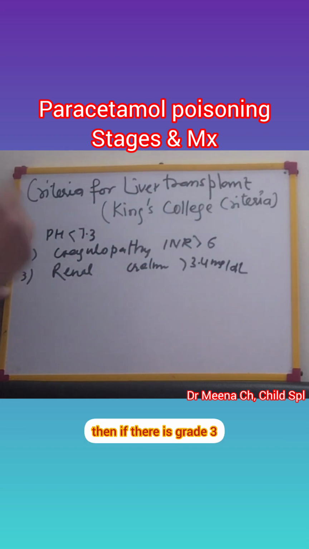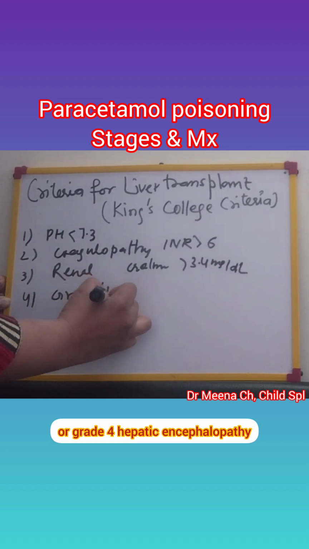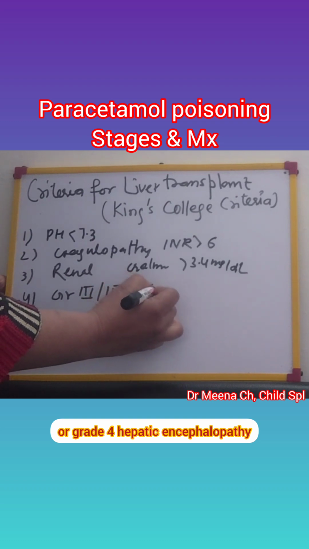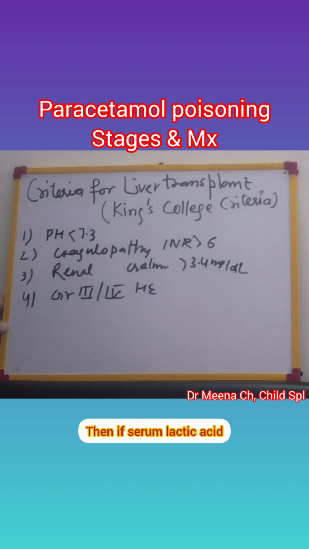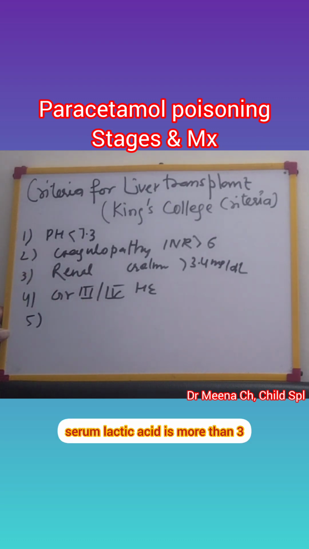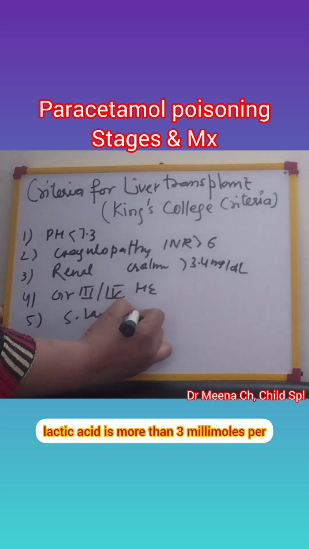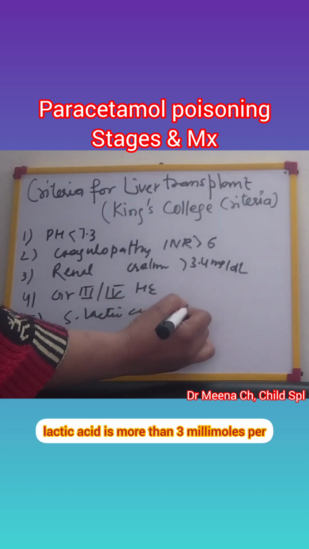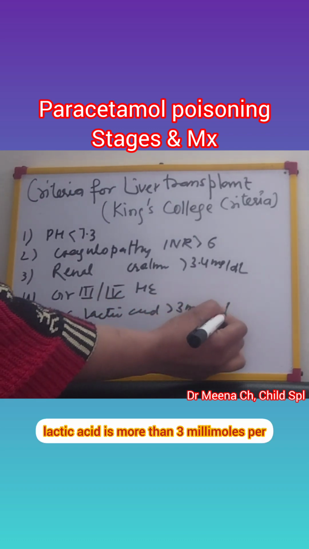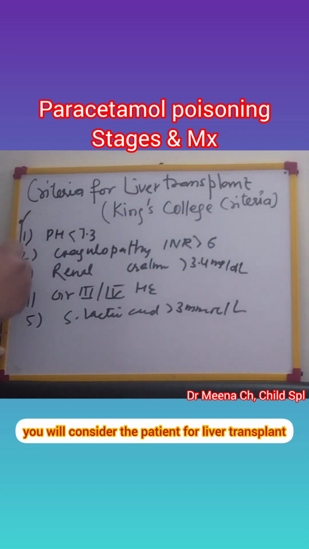Then if there is grade 3 or grade 4 hepatic encephalopathy, right? Then if serum lactic acid is more than 3 millimoles per liter despite resuscitation, you will consider the patient for liver transplant.